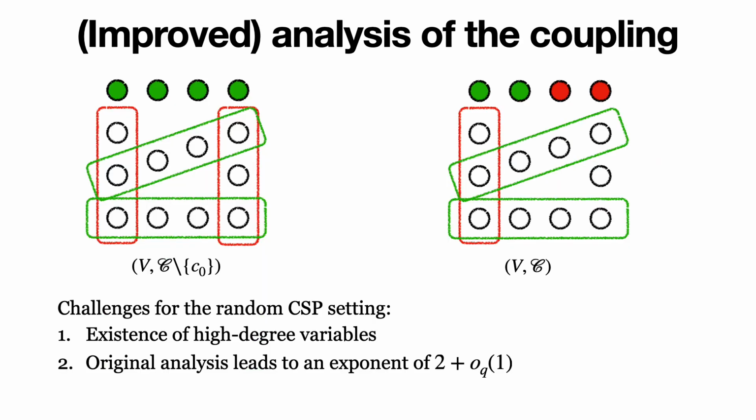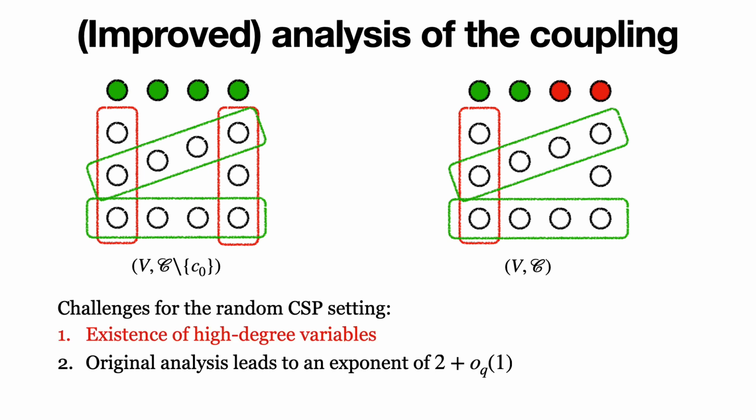Here, two challenges still remain when we use this coupling in the random CSP setting. The first is that for random CSPs, high degree variables exist. The second one is that the original analysis for bounded degree CSPs only leads to an exponent of 2 plus 0.1, while we improve this exponent down to 1.